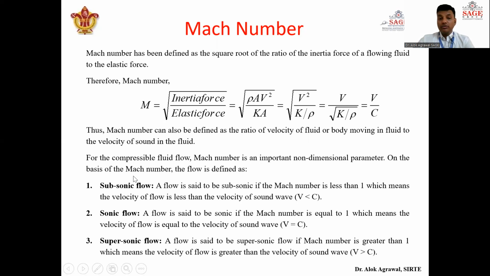Again, supersonic flow, which is very important in terms of a jet plane or aeroplane moving, is when the velocity of the body is greater than the velocity of sound in that medium. So in that case, V is greater than C, so we get a Mach number greater than 1. And when the Mach number is greater than 1, we say that the flow is supersonic flow. So on the basis of this dimensionless number, we can tell whether the flow is subsonic, sonic, or supersonic flow. So this is about Mach number.